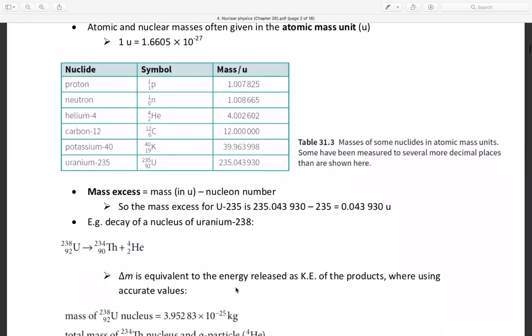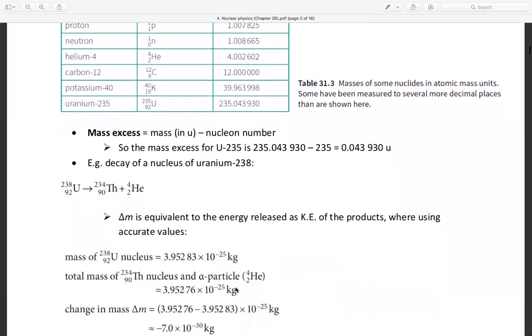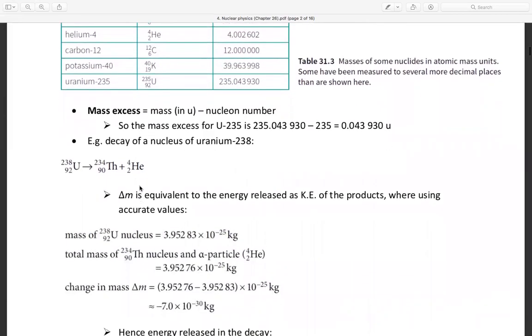An example is the decay of the nucleus uranium-238. Uranium 238, 92 U, becomes thorium 234, 90, plus an alpha particle.